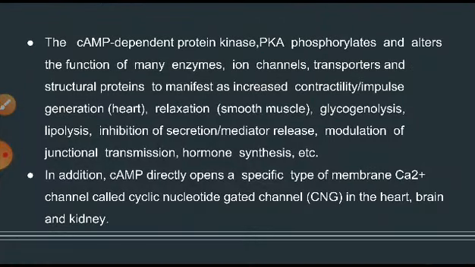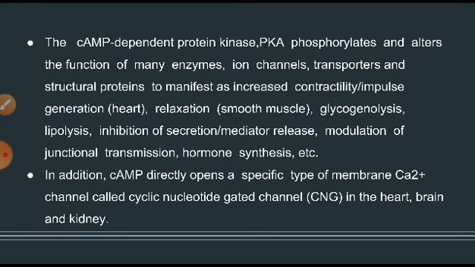If I tell you what the functions of this cAMP are, or which proteins it is activating, you can understand here that the cAMP dependent protein kinase A phosphorylates and alters the function of many enzymes, that I have already told you, ion channels, transporters and structural proteins. Why?